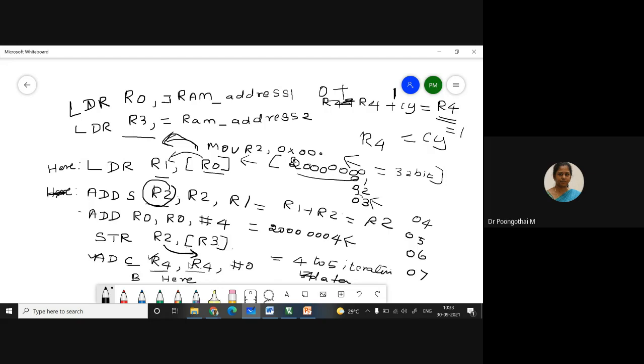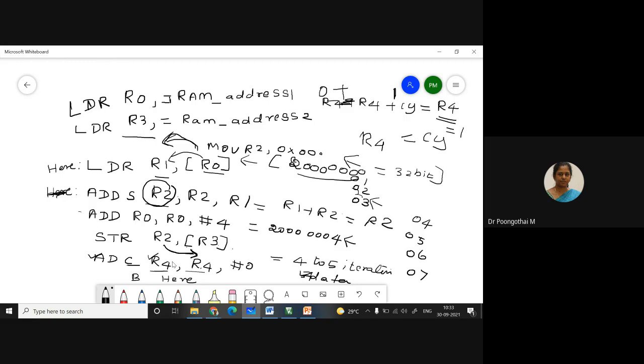On the next addition the carry is set, in that case 2 plus 1, the result is 3. So for that case I am going to use this add carry instruction. So your R4 holds only your carry status.